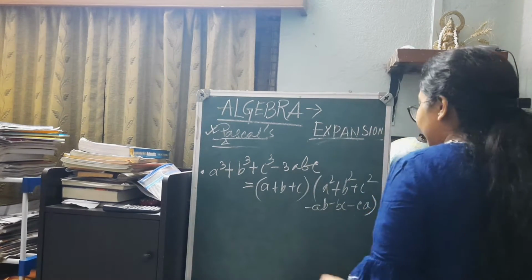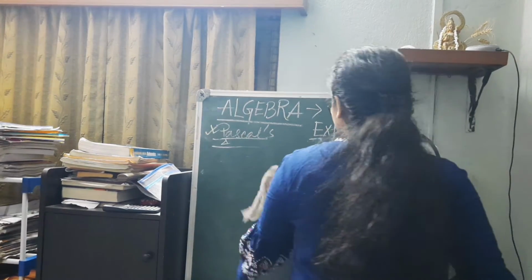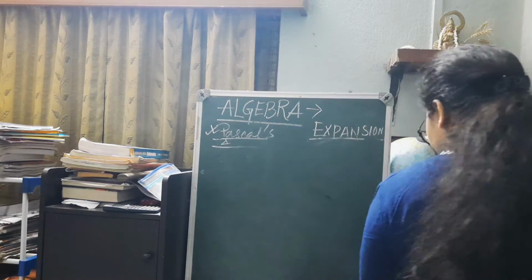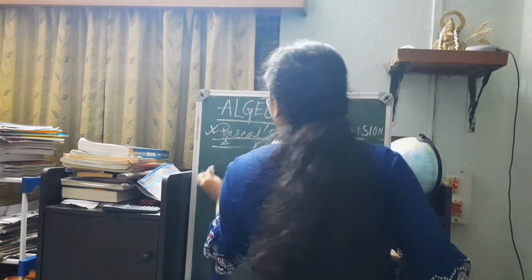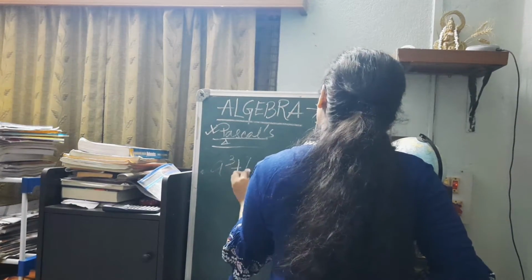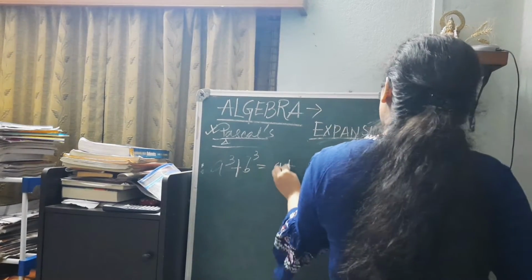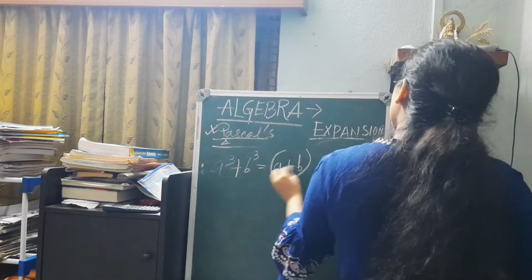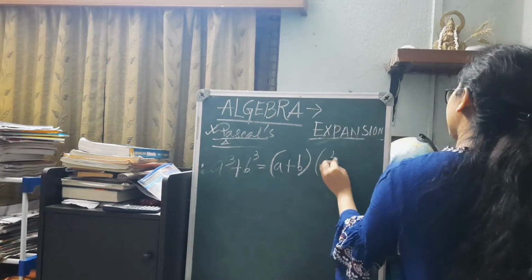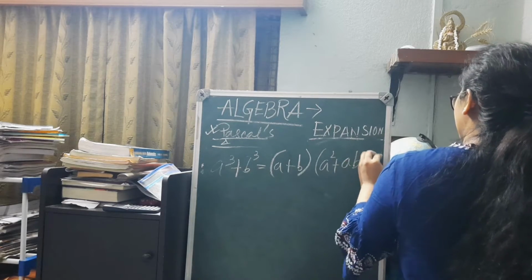And after this identity, we have the next part, which is a cube plus b cube or a cube minus b cube. If we go for a cube plus b cube, it is (a plus b) into (a square minus ab plus b square).